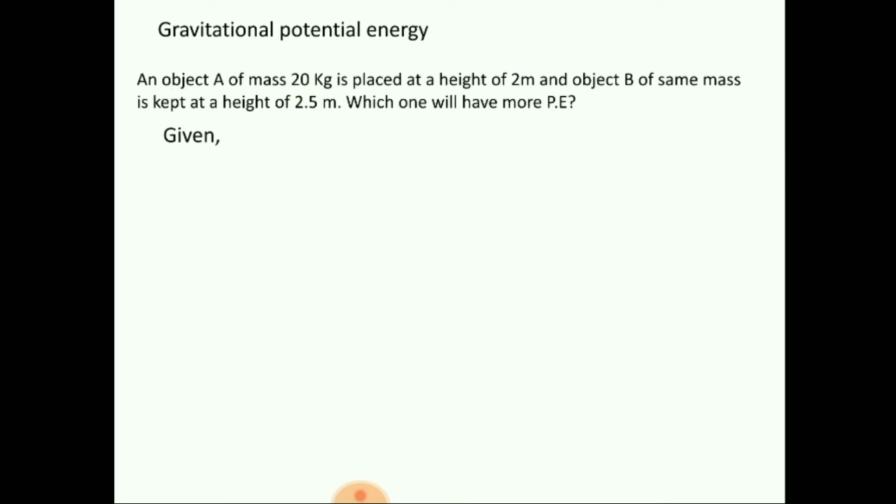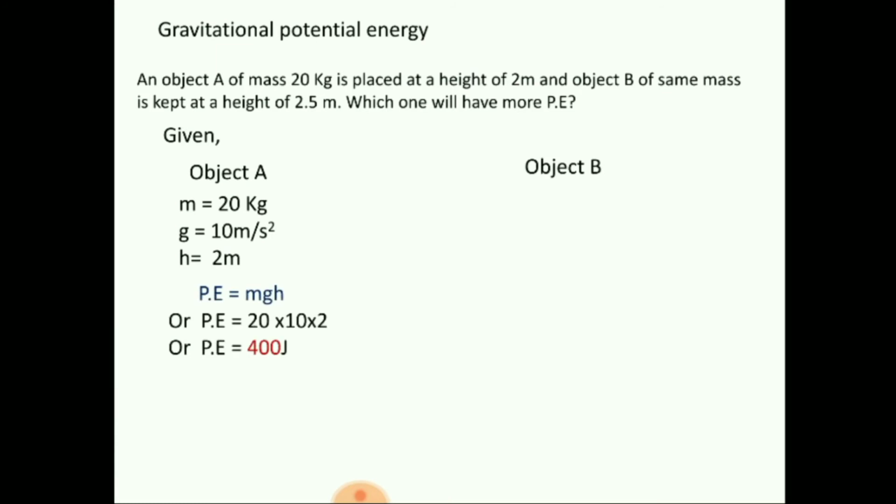First we have to write down the given. There are two objects, object A and object B. Object A has mass 20 kg, height is 2 meter. G is not given, but actually it is 9.8 meter per second square, but for our convenience we have taken 10 meter per second square. So what is the formula for potential energy? Potential energy is mgh. So put the value. M is 20, G is 10, H is 2. Therefore the potential energy will become 400. The unit is joule, so 400 joule.